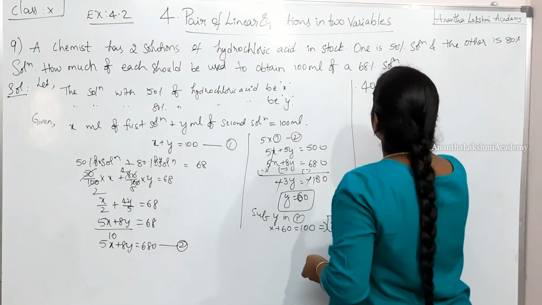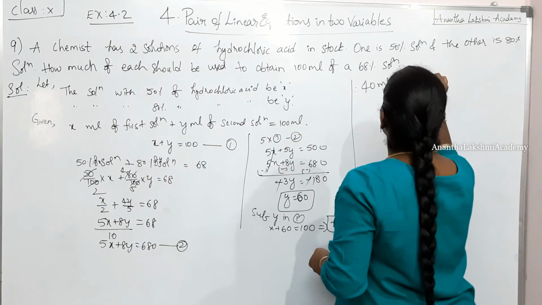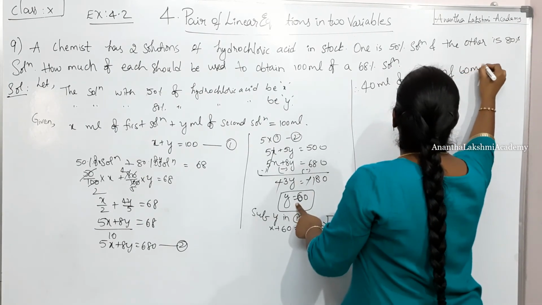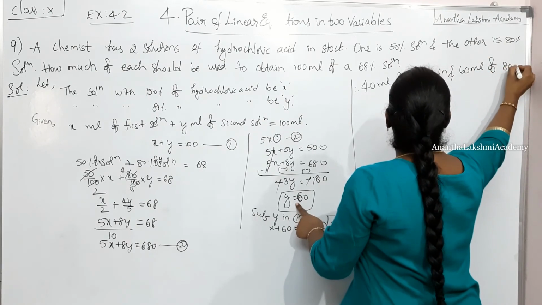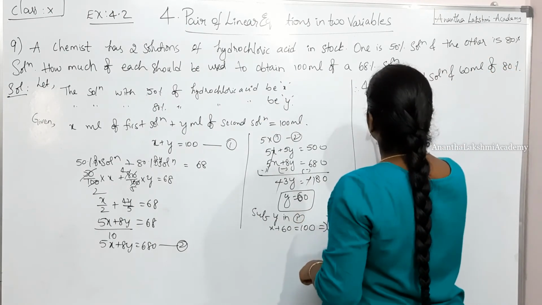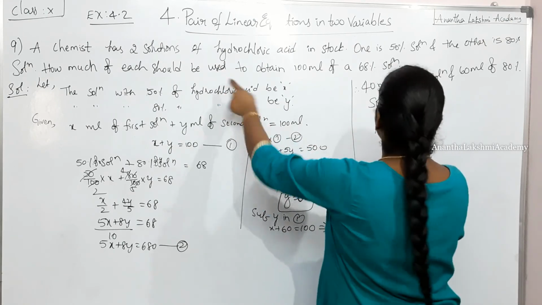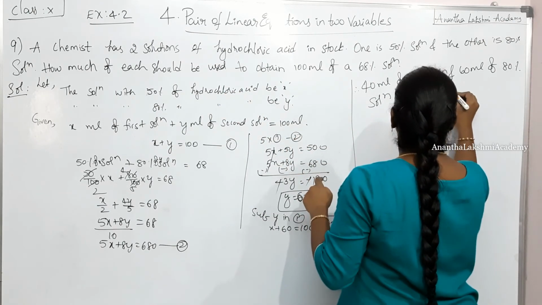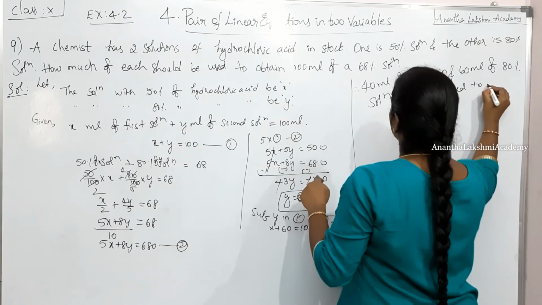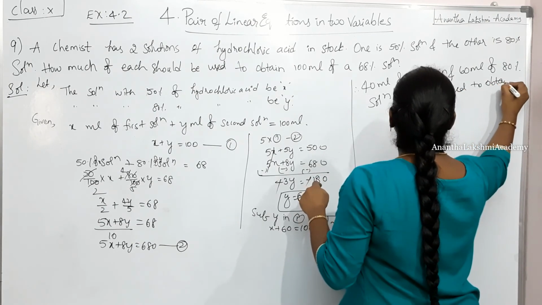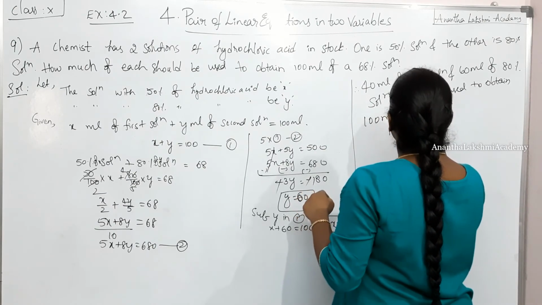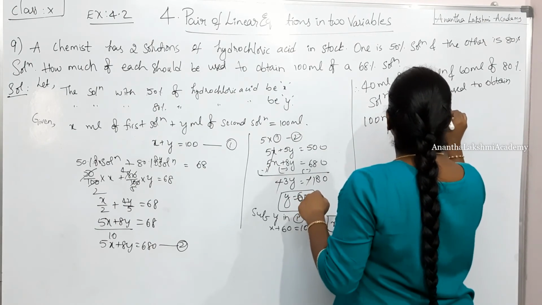Therefore, 40 ml of 50% solution and 60 ml of 80% solution should be used to obtain 100 ml of 68% solution.